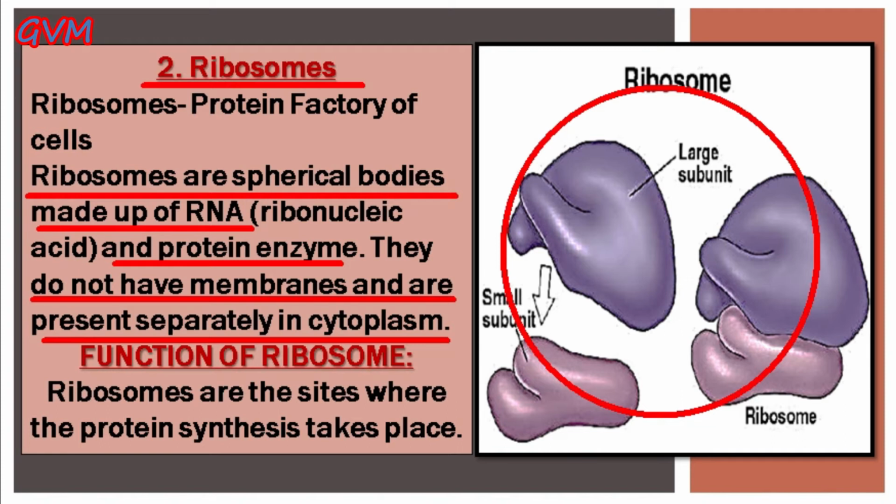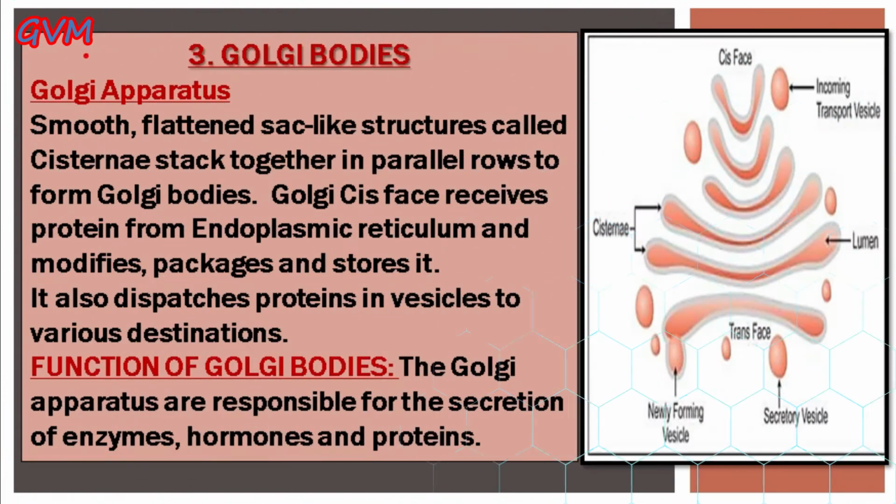Students, do you know what is cytoplasm? Cytoplasm is a jelly, or we can say a semi-fluid like structure that is scattered all over the cell. Now students, as we discussed earlier, the function of these ribosomes is to synthesize the protein in a cell. Now students, the next cell organelle that is present in a plant and an animal cell is Golgi bodies.